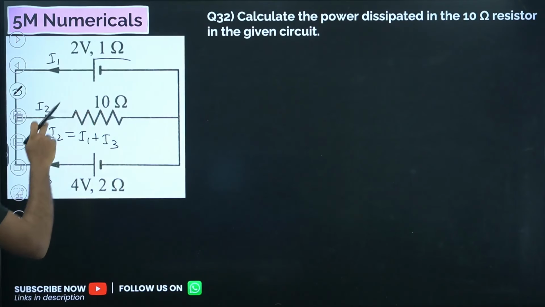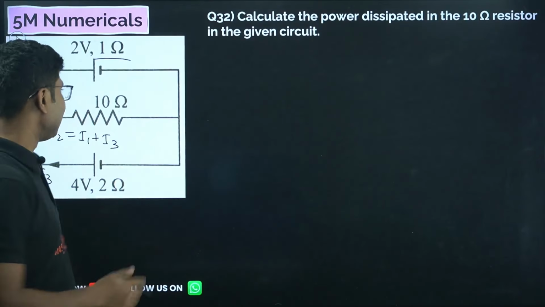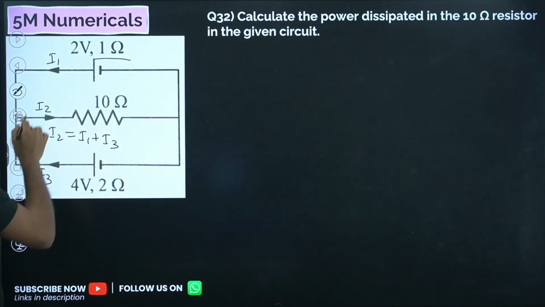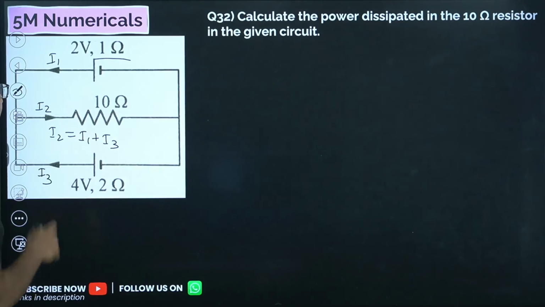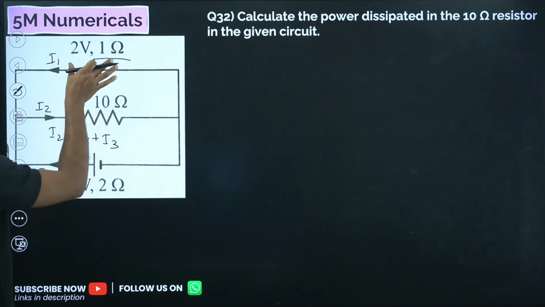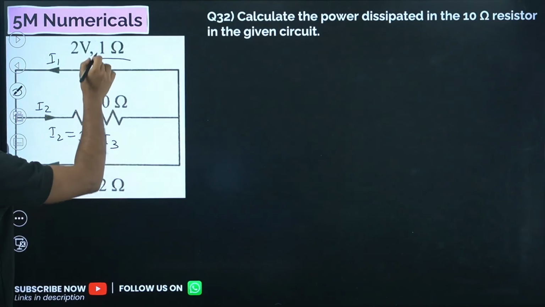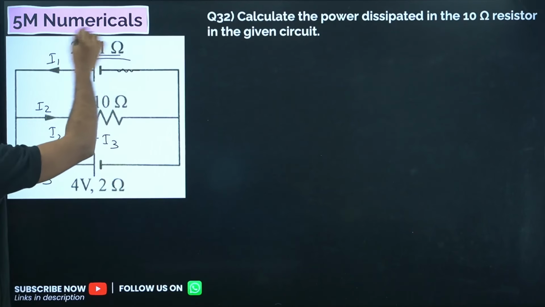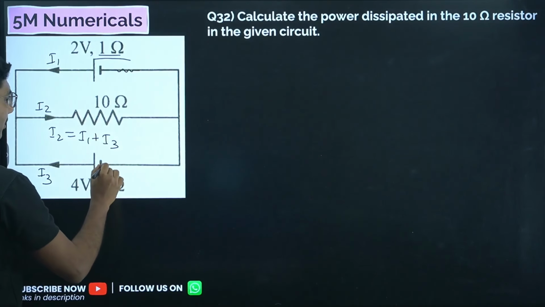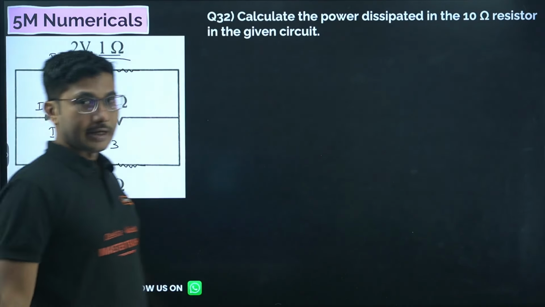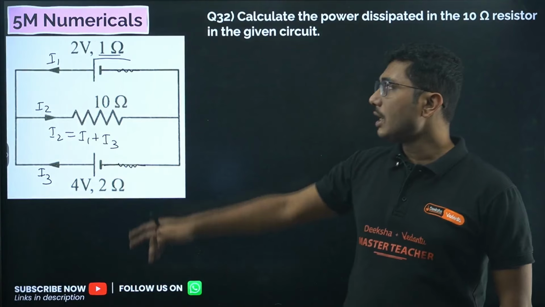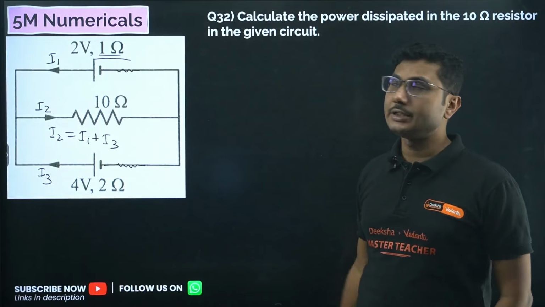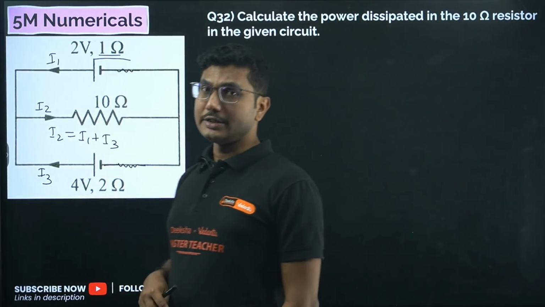But here we will use a slightly different approach. This part is same, but here all of them are connected in parallel, and 1 ohm means there is a 1 ohm in series. This is not a simple battery, so be careful about that. It has an internal resistance. The internal resistance is not shown in the circuit, but it is mentioned as a comma, which means this is the internal resistance which is in series with it.